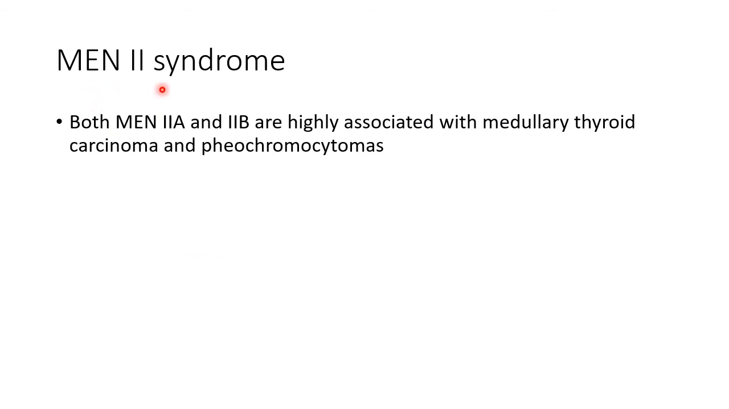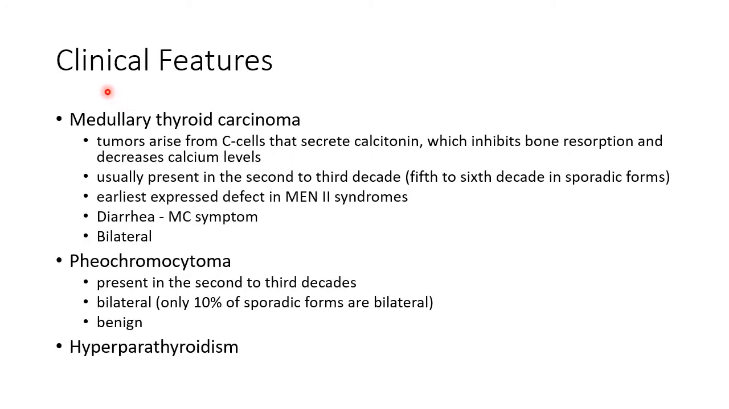Now let us see about MEN2 syndrome. Both MEN2A and MEN2B are highly associated with medullary thyroid carcinoma and pheochromocytomas as discussed earlier. Let us see about the clinical features of MEN2 syndromes. Medullary thyroid carcinomas are tumors arising from C cells that secrete calcitonin, which inhibits bone resorption and decreases calcium levels.